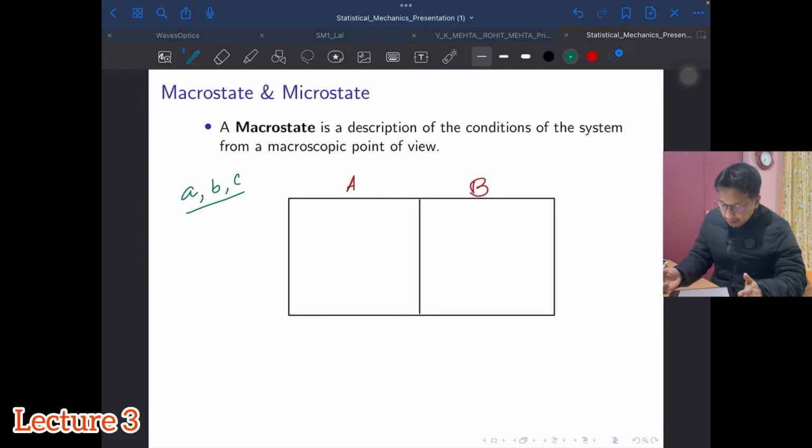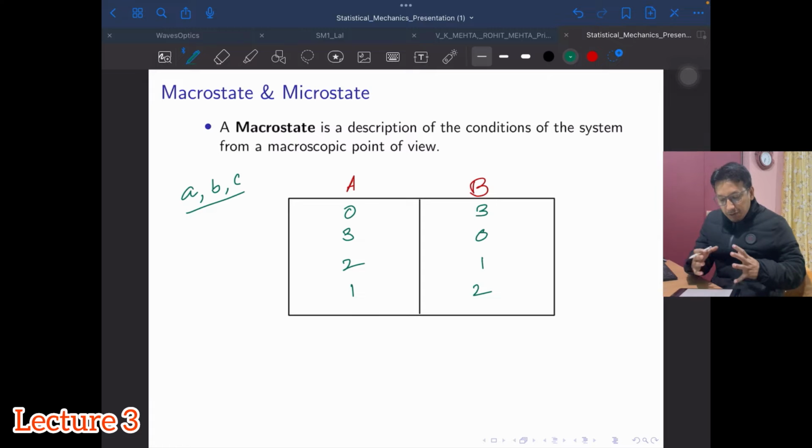I can have no ball going into compartment A, so 0 balls in A, and all three could go to compartment B. It could be the other way around also, 3 and 0. Or it could be 2 1, or 1 2. So these are the distributions which I will find in the system if I have 3 balls which we are trying to distribute in the two compartments of equal size.